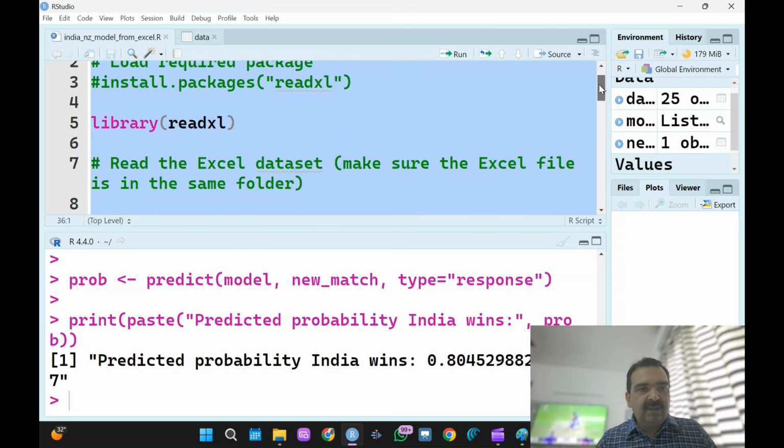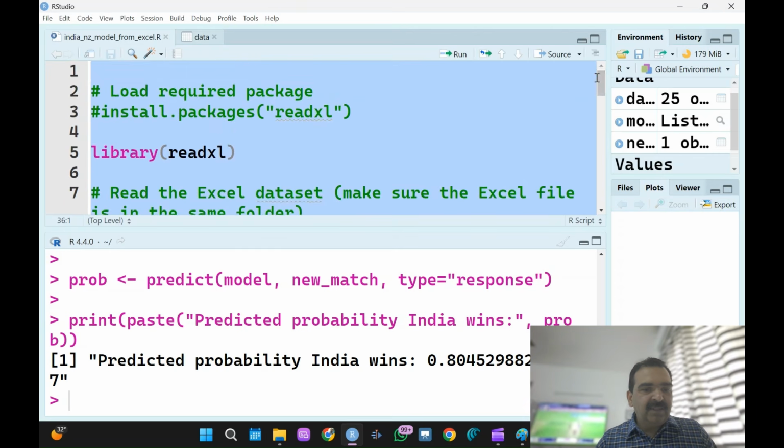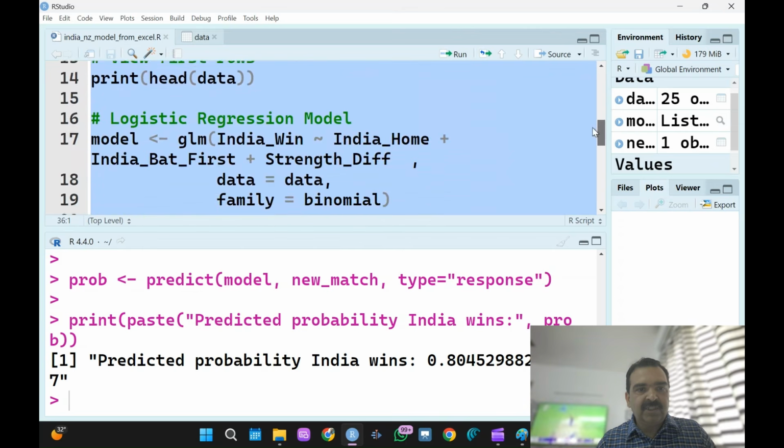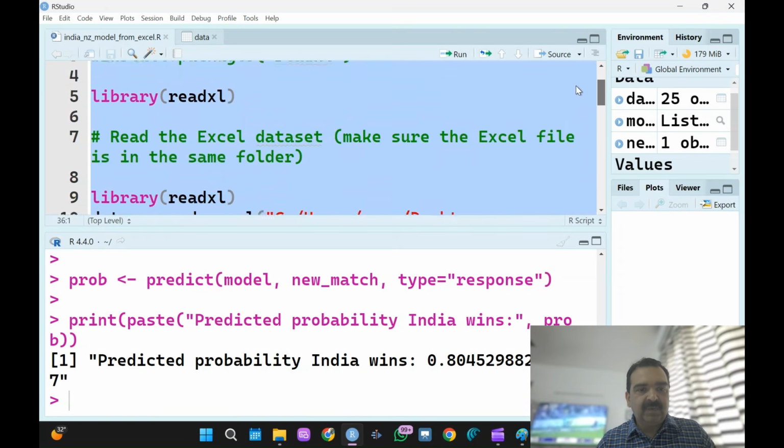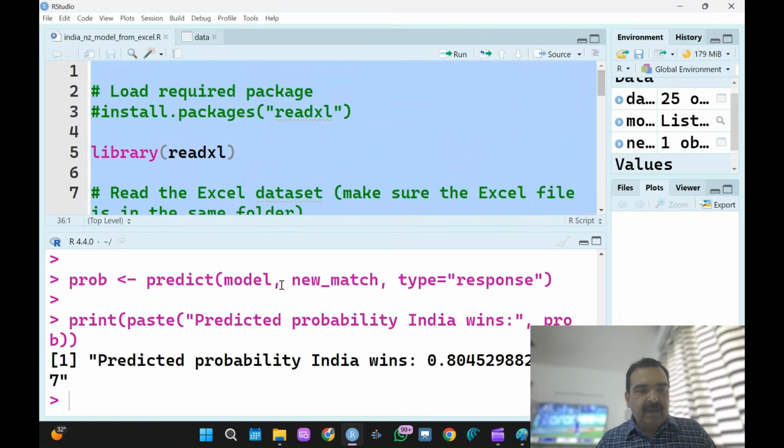This is the program where I have used logistic regression. What is there and how I have done it, I will tell you. And see, the predicted probability that India wins is 80.45%. So this model has predicted this.